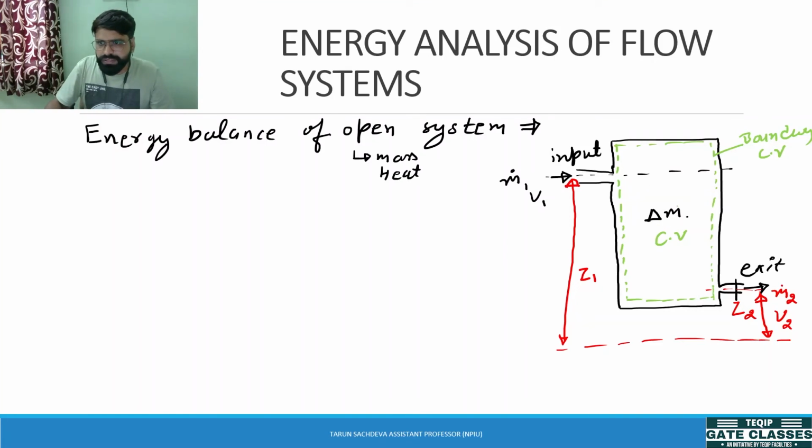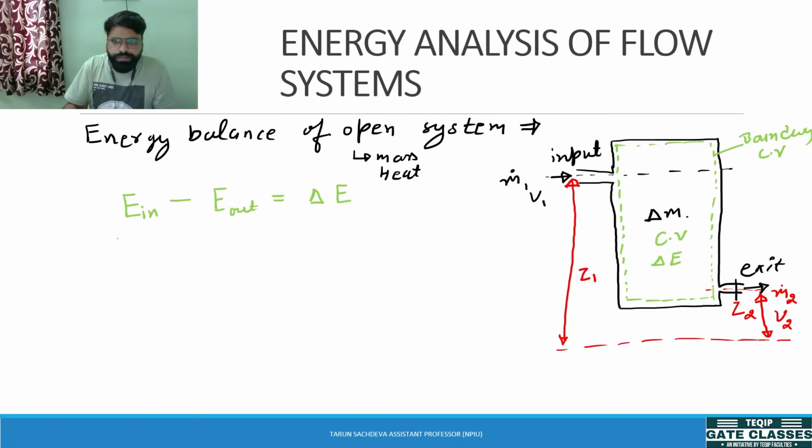Okay, now this is the change of mass of the system and change of energy of the system. If we analyze this system on the basis of the first law of thermodynamics, for energy balance, it says that the energy coming into the system and energy going out of the system will be equal to the energy change of the system. If energy coming into the system can be written as that, suppose this control volume